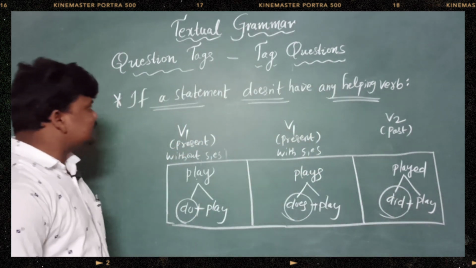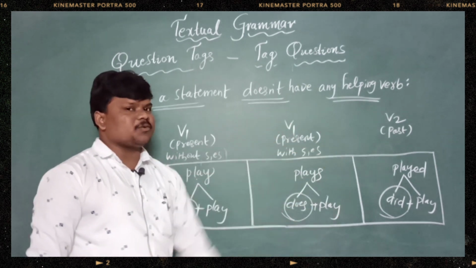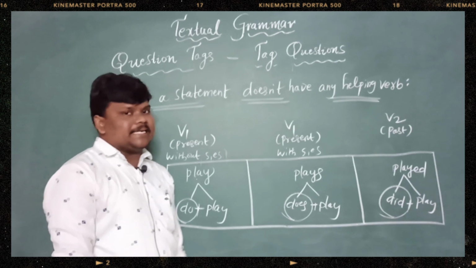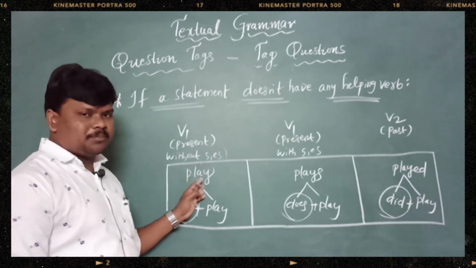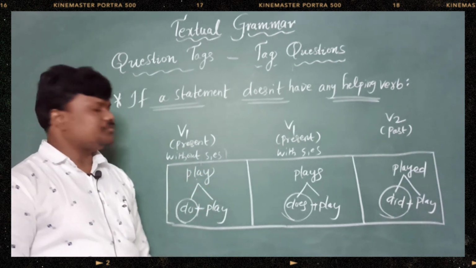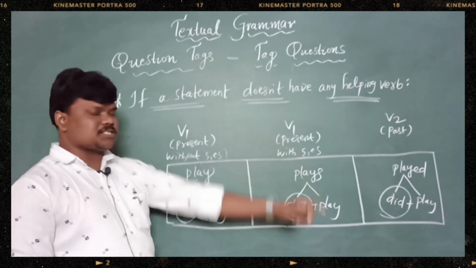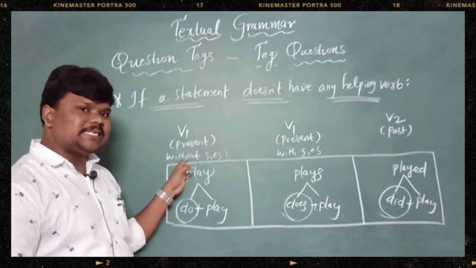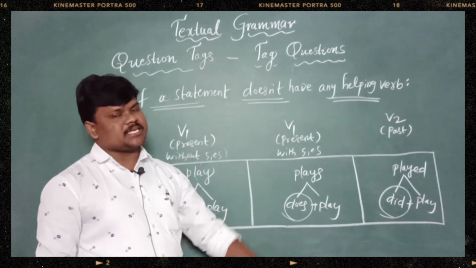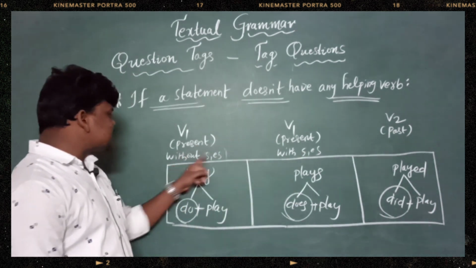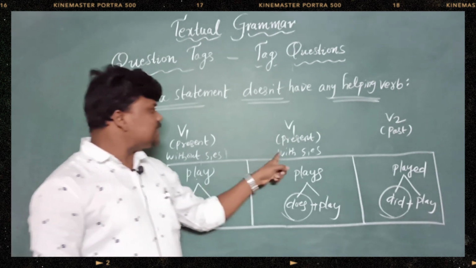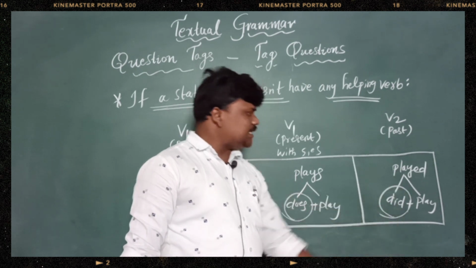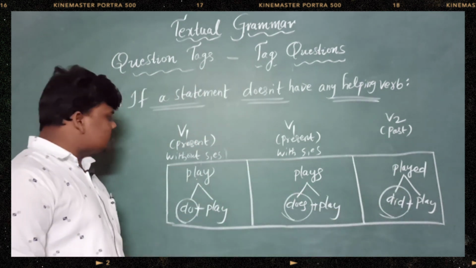If a statement doesn't have any helping verb, first and foremost thing is try to identify the main verb, which is in the form either of present tense or past tense. If it is a present verb, try to identify whether it is with S or ES, or without S or ES. If without S or ES, do is hiding. If with S or ES, does is hiding. If any V2 came, did is hiding. Right? Do you understand the concept?